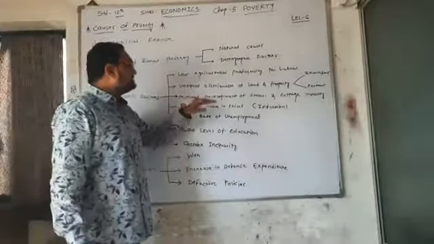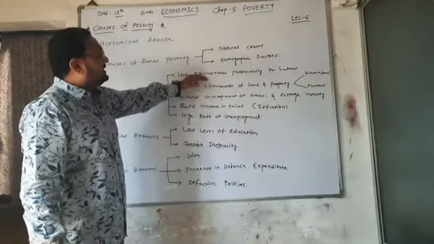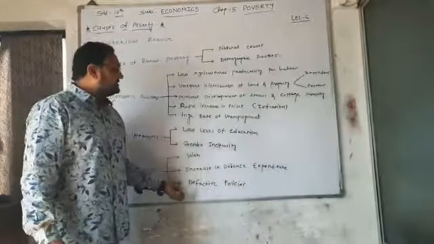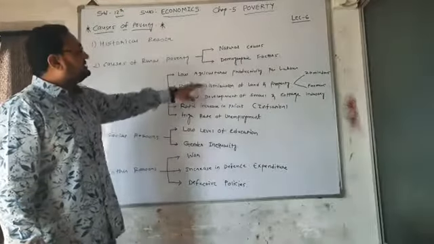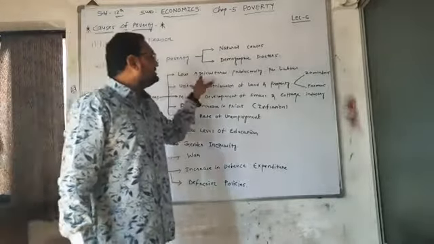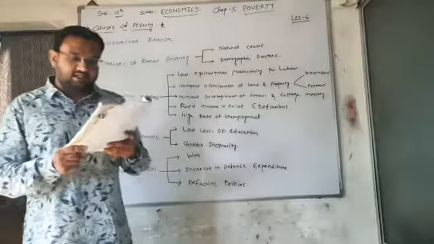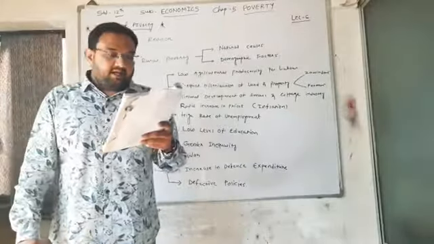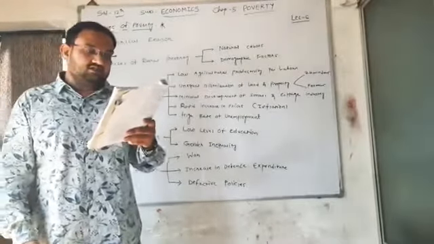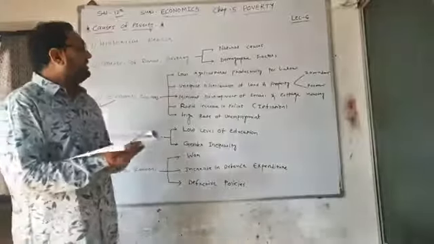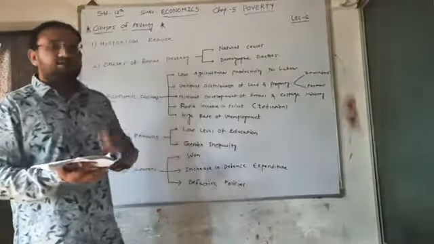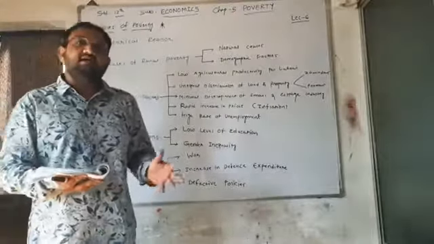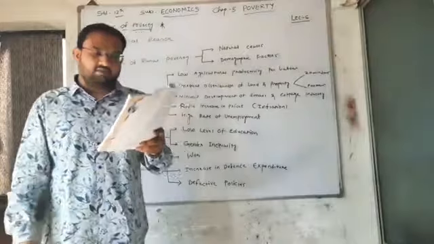As we have already discussed, the first priority is agriculture and the second is small and cottage industry. But due to limited resources, we haven't focused on agriculture and small and cottage industries very much. They developed slowly, and so did the income of the poor people. That resulted in slow growth of the population's income, and that results in higher poverty.